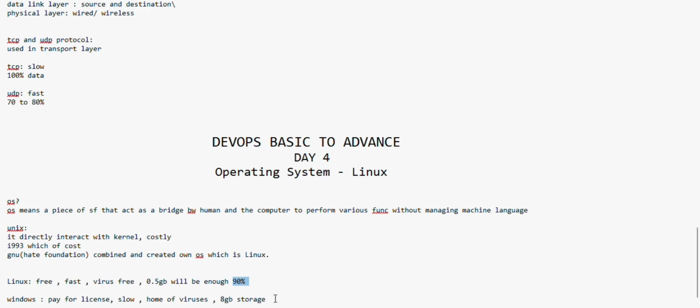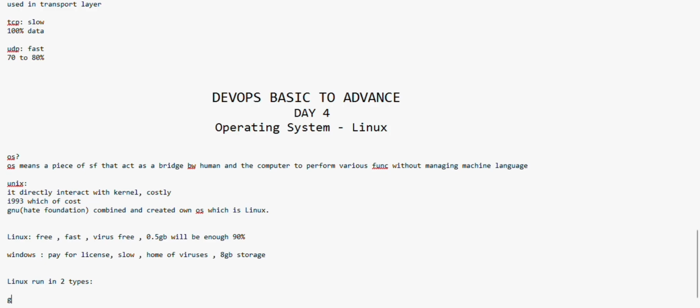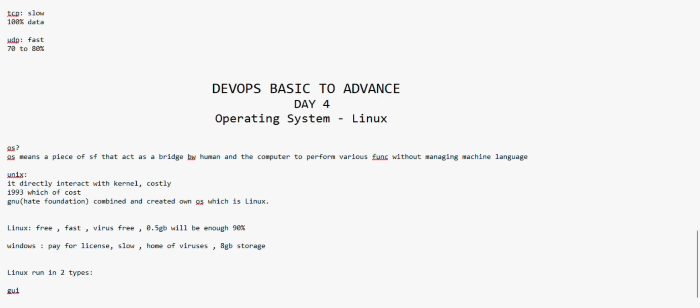Linux runs in two types. One is GUI and the other one is CLI. GUI means graphical user interface.